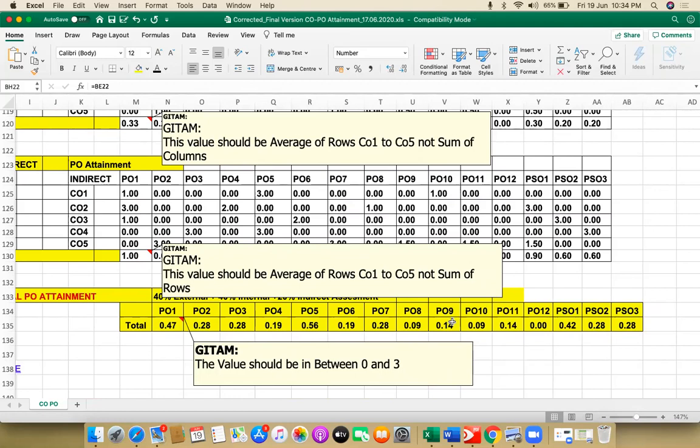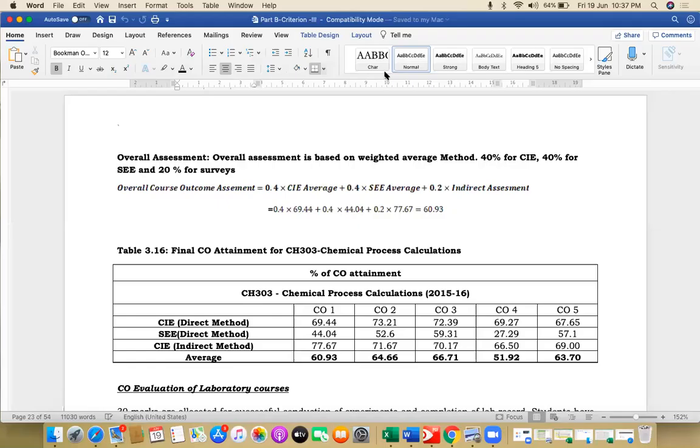And to calculate the average or the overall attainment in the Excel sheet, the same process is followed as we have done earlier. Let us see it briefly again.